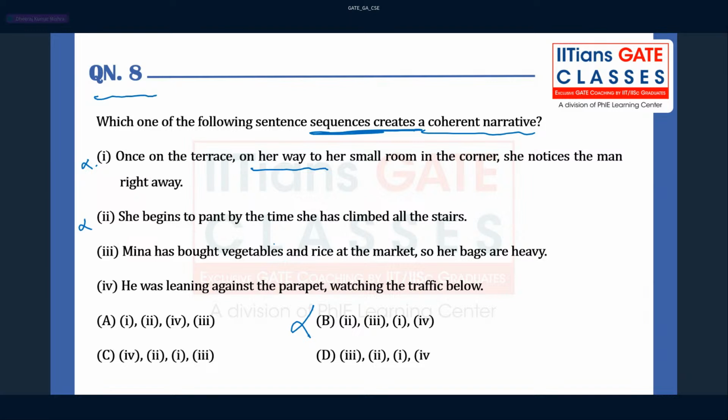Yes. Meena has bought vegetables and rice at the market, so her bags were heavy. She begins to pant by the time she has climbed all the stairs. Once on the terrace, on her way to her small room in the corner, she notices the man right away. He was leaning. Yeah, so only one option will be correct. That is option D. Yes, Ashish, you are correct.